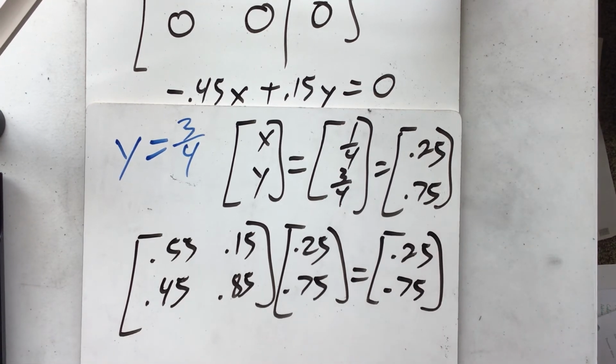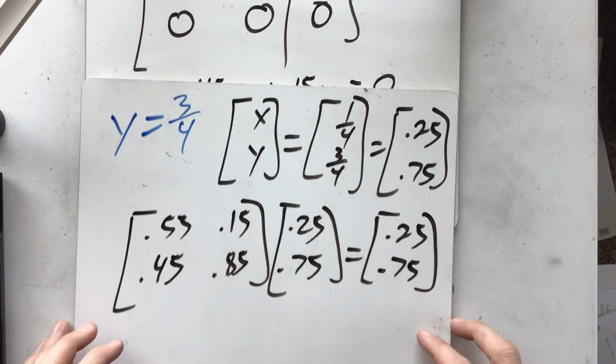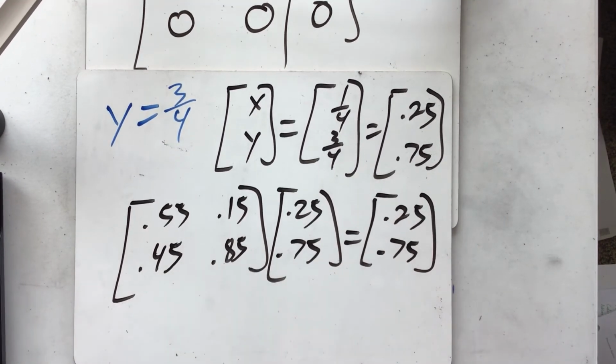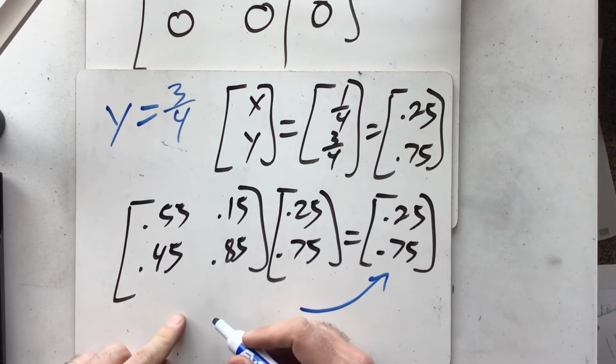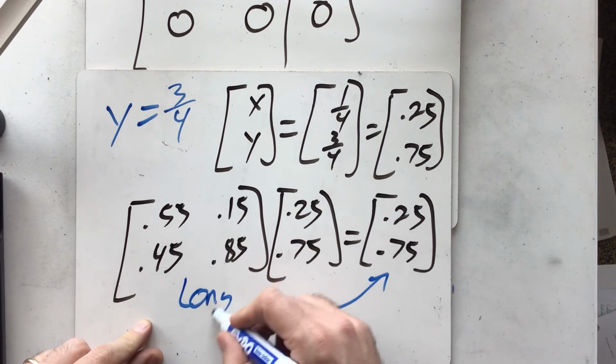Now what's interesting is that this answer is pretty similar to what we got when we did the 7 days later problem. And the truth is that what a steady state vector is telling us in practical terms is the long run behavior.